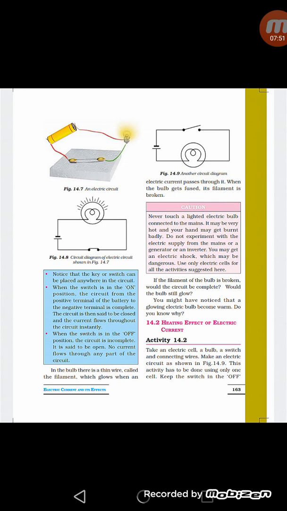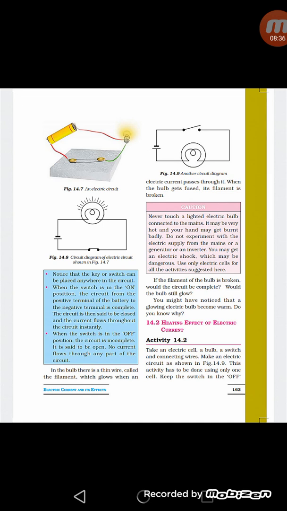We must have observed electrical cables or wires going around your house. There are switches, tube lights, fans, and many electrical appliances connected through sockets and plugs in your homes. So firstly we should know what is an electric circuit. The continuous path of flow of electricity through various electrical components connected to a source of electricity is known as electric circuit, or in simple words we can say a complete path for the flow of current is called electric circuit. The electrical circuit consists generally of a cell, a switch, a bulb, and connecting wires.